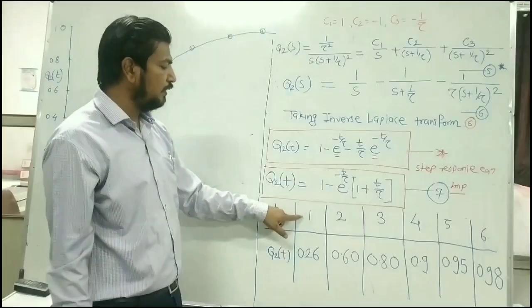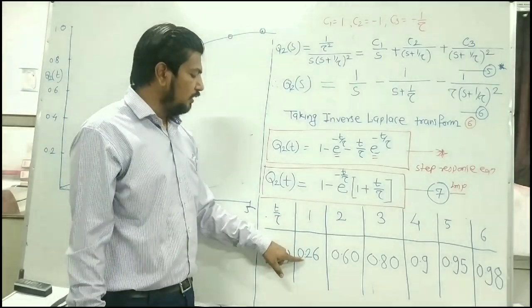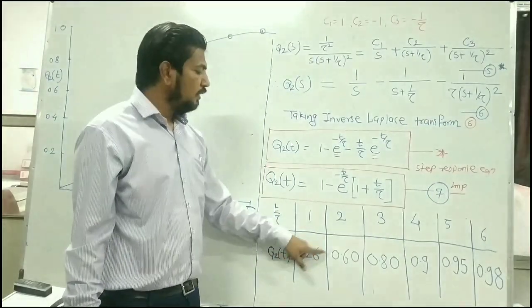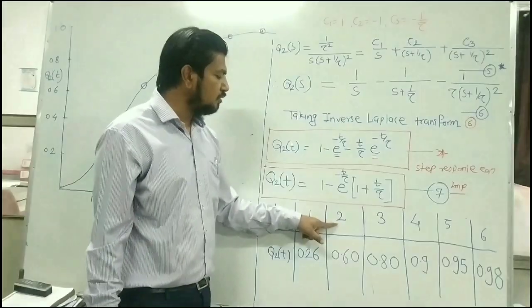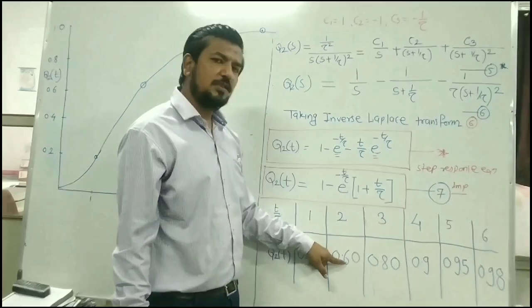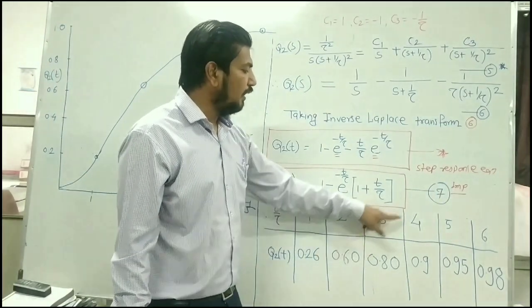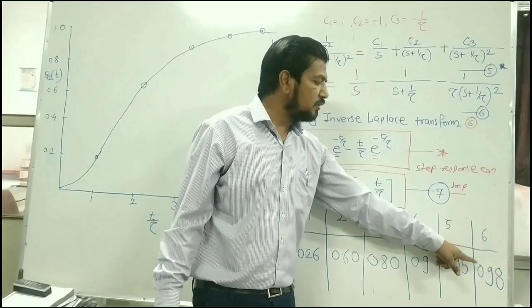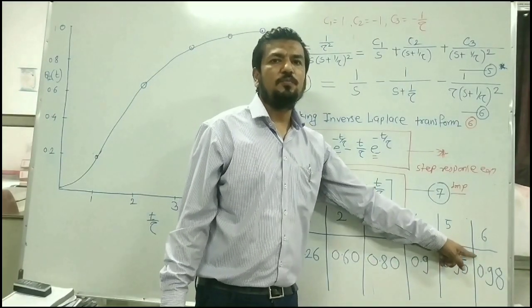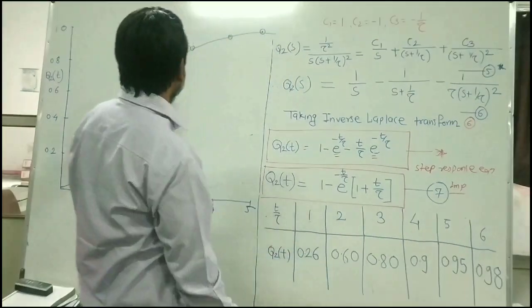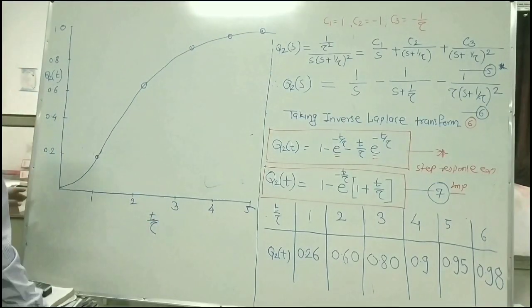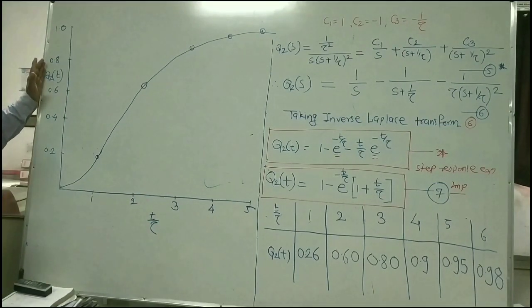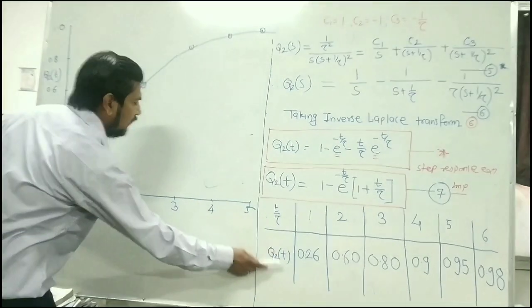Q2 of t: after one time constant, the response reaches 0.26 of its magnitude, meaning 26% of its magnitude. After time constant 2, the response reaches 0.6 of its magnitude. After 3, after 4, after 5, and after 6 time constants, your response reaches 98% of the magnitude value. So here I have sketched the graph. The x-axis denotes the values of the time constant, and the y-axis denotes the value of the response of the non-interacting first order systems arranged in series for a step change. I have just sketched these values on this graph.